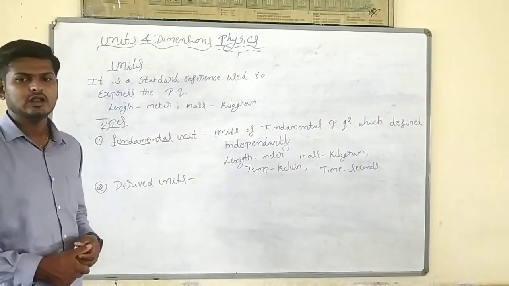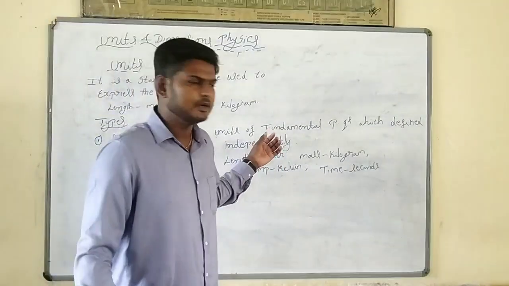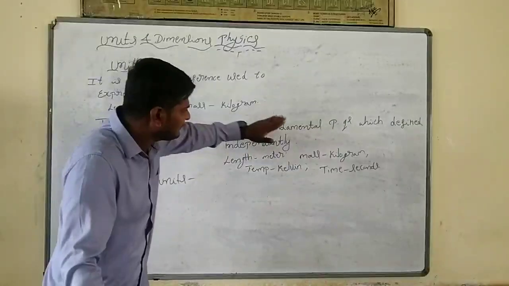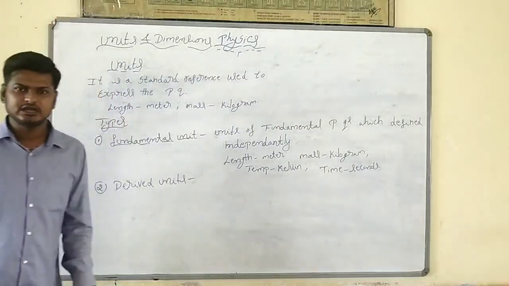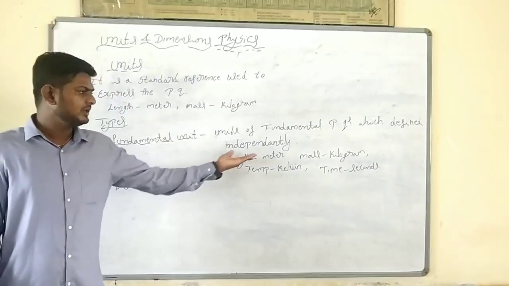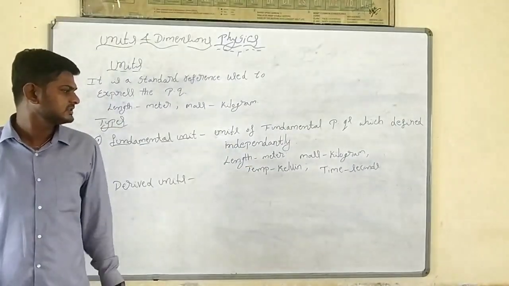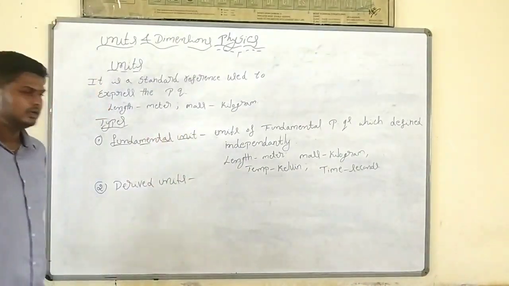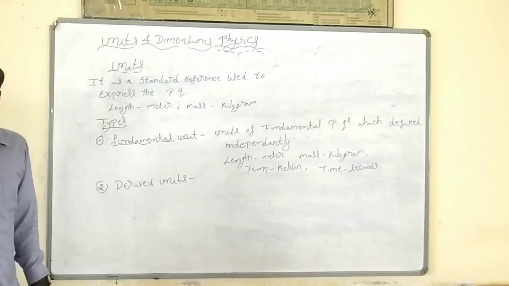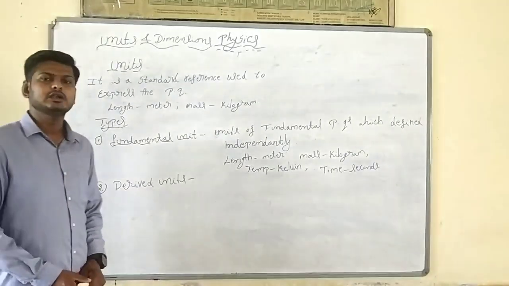Fundamental units means the units of fundamental physical quantities which can be defined independently. Length in meter, mass in kilogram, temperature in Kelvin, time in seconds. These are fundamental units. Now we can come to the derived units.